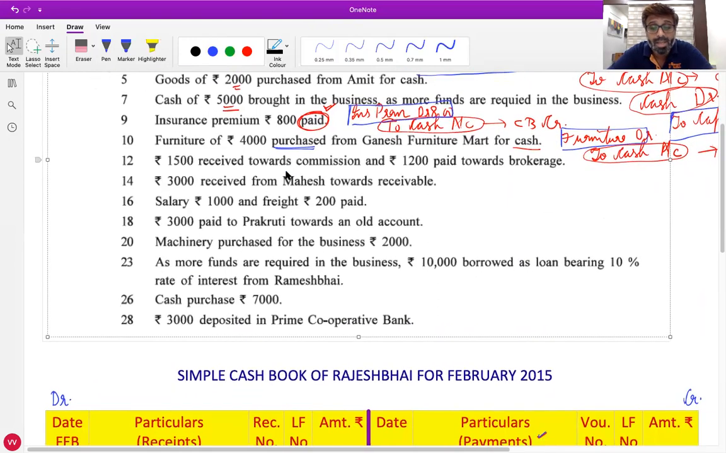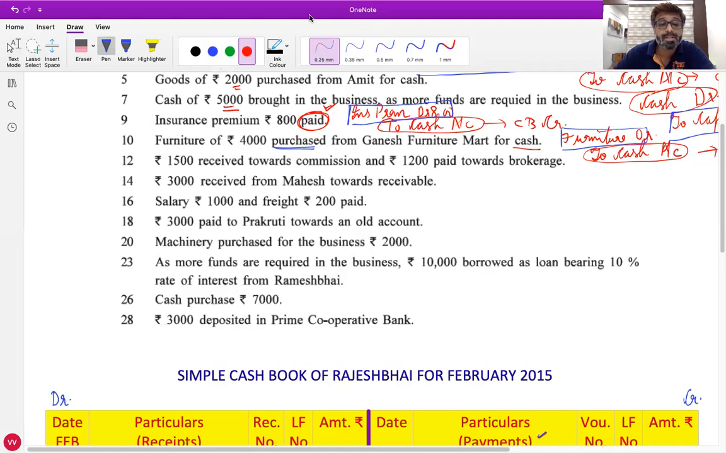Okay. Look at 12th. Rupees 1,500 received towards commission and 1,200 paid towards brokerage. Two journal entries will come for this, so two people can participate in this. First, Bhumi from Subhanpura. Yes, tell me, Bhumi. Tell me the entry.